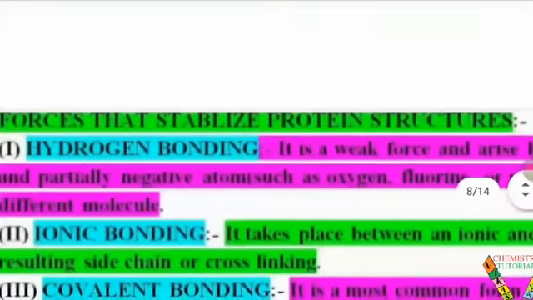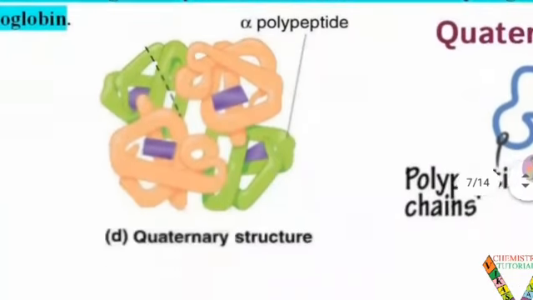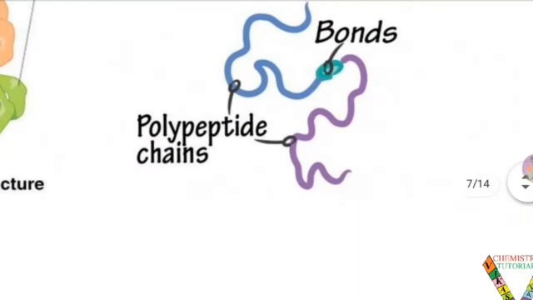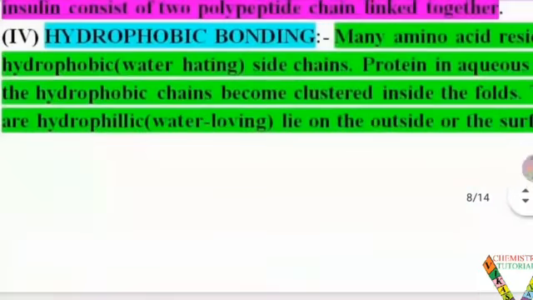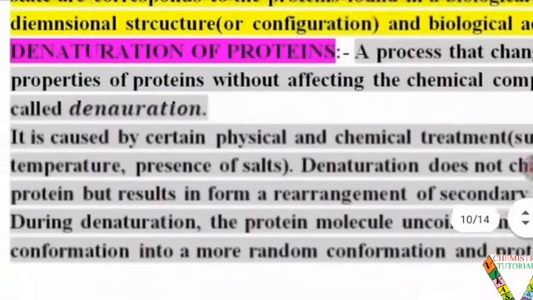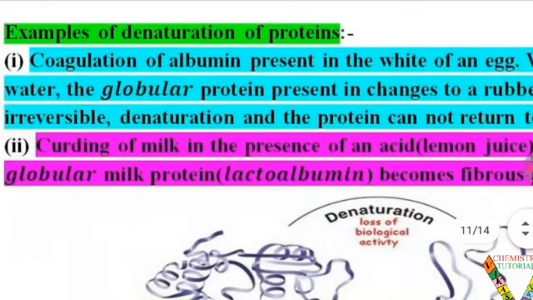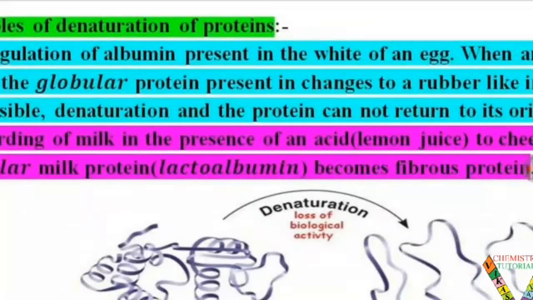So when the denaturation process starts, the coil becomes uncoiled or forms another form of coil or spiral. So the secondary and tertiary structures are changed by the denaturation process. So students, now the examples of denaturation of proteins in daily life that you have seen.